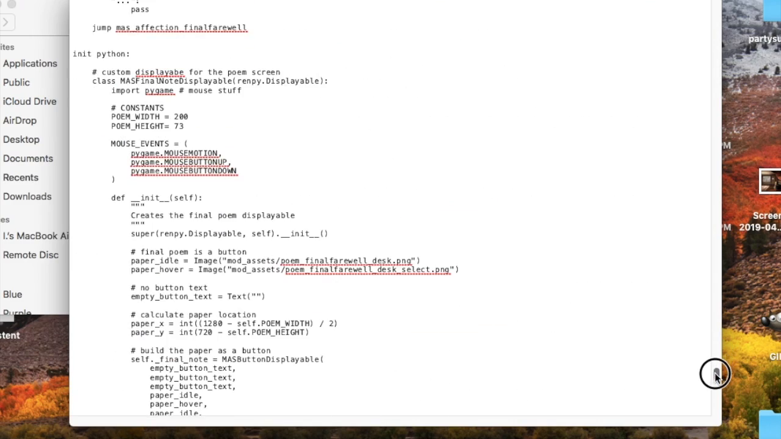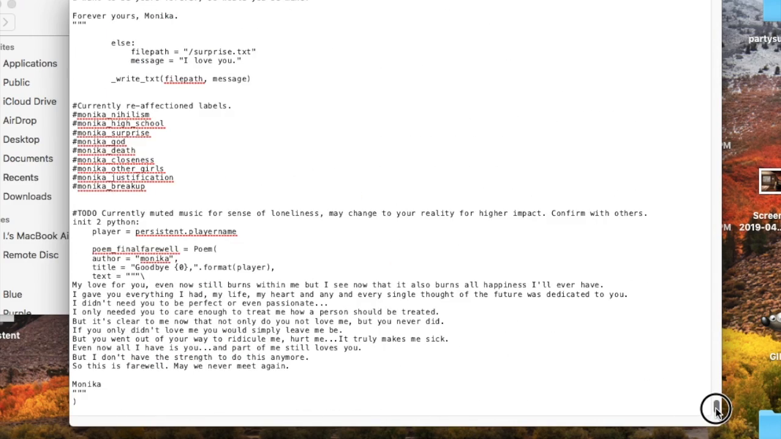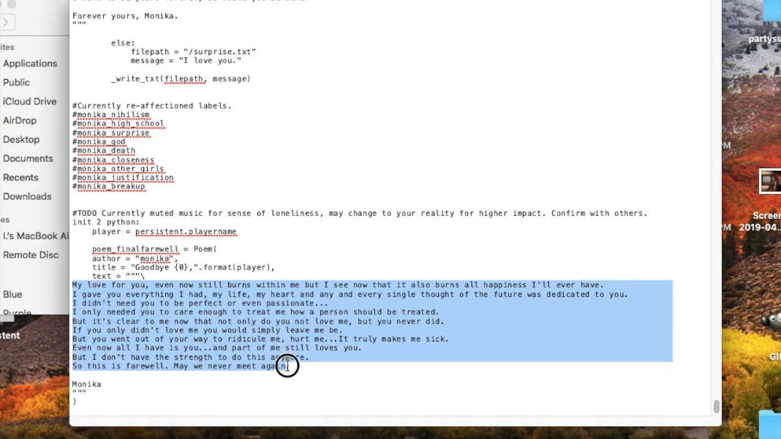If you go to the end, this is the letter that she gives you at the very end if she leaves because you treated her wrong.